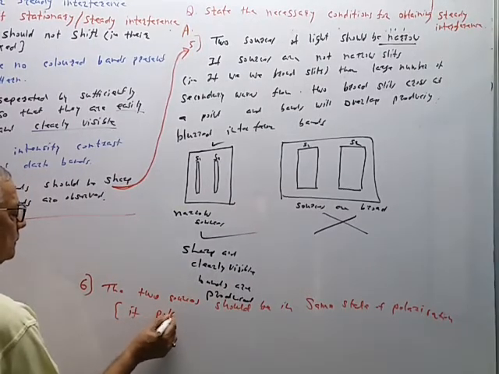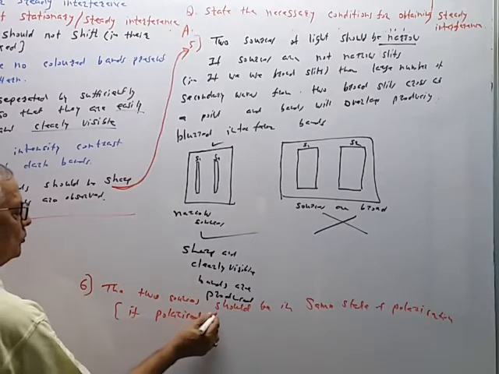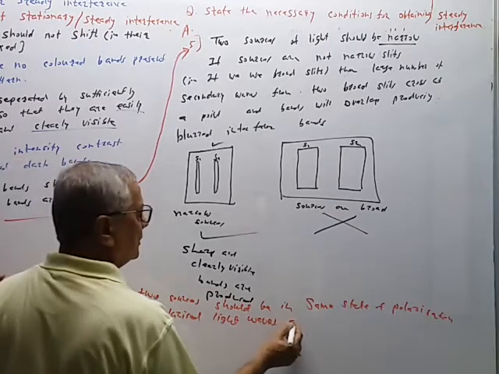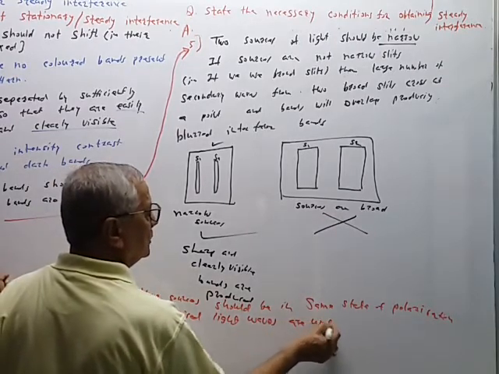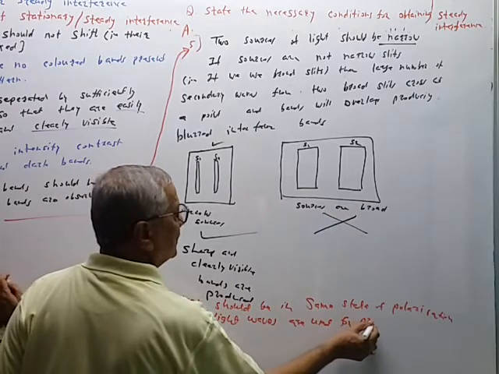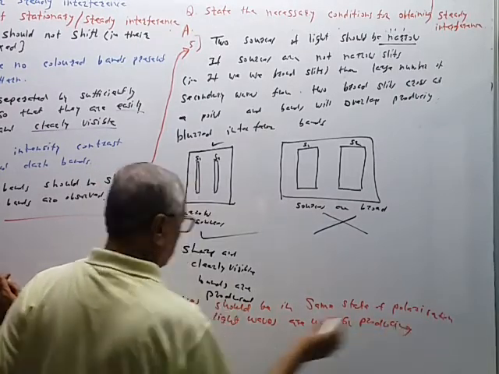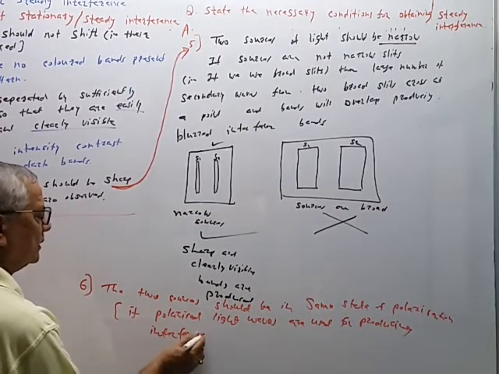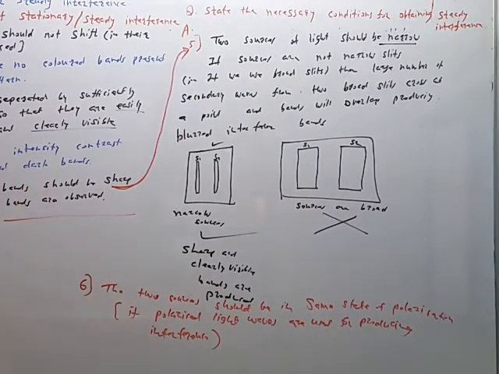Generally, we use unpolarized, ordinary light, and therefore this condition is not compulsory. If we are using polarized light waves to produce the interference pattern, then the two sources should be in the same state of polarization.